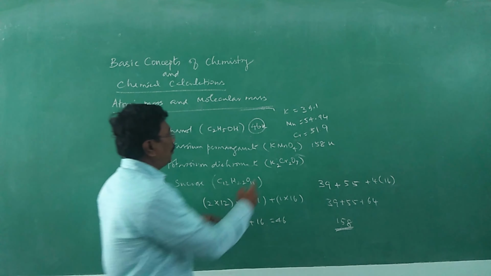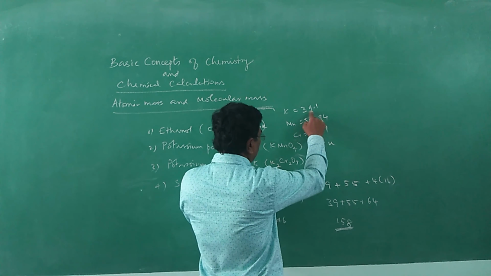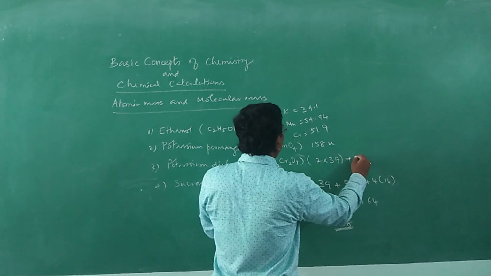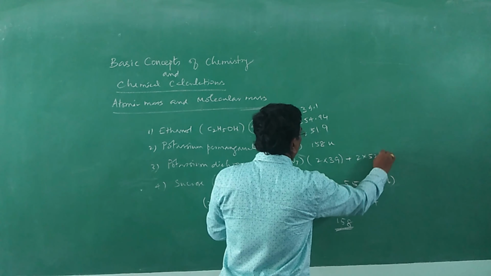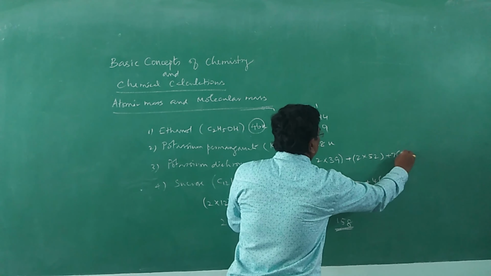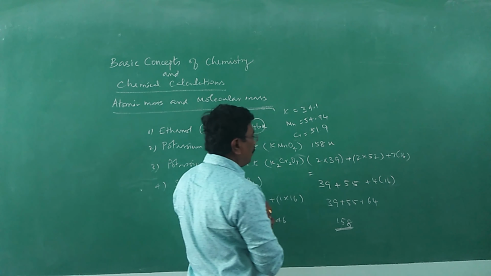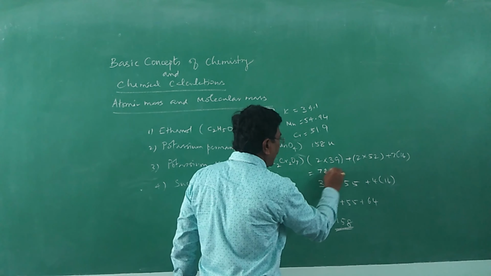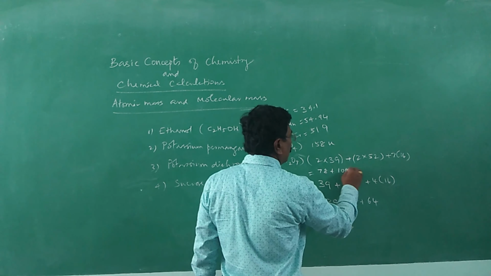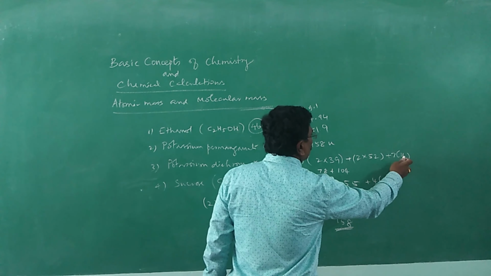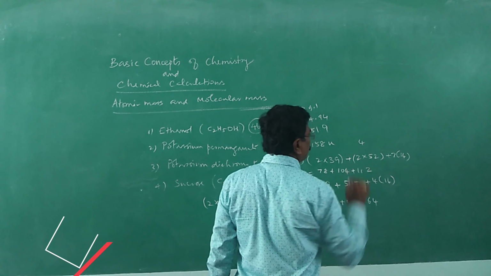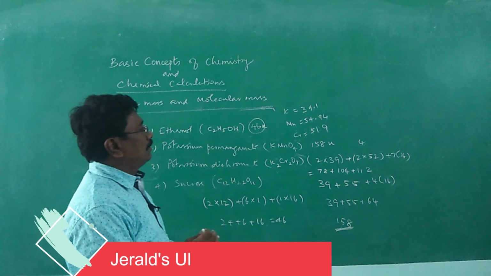For potassium dichromate, 2 potassium atoms. As we have considered earlier, 2 into 39 plus 2 into 52, I can consider 51.9 as 52, plus 7 oxygen atoms, 7 into 16. So the molecular mass will be 2 into 39, 78, 2 into 52, 104, and 7 into 16, 112.